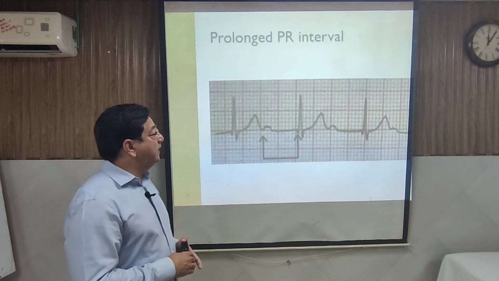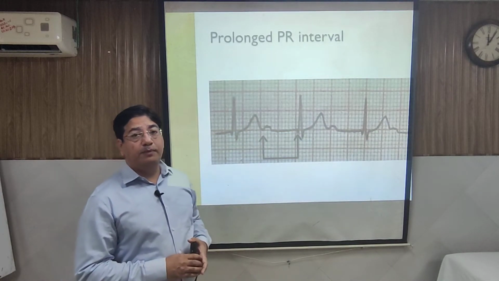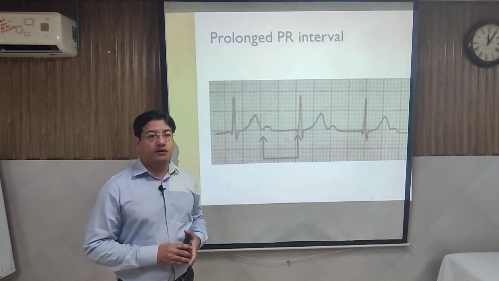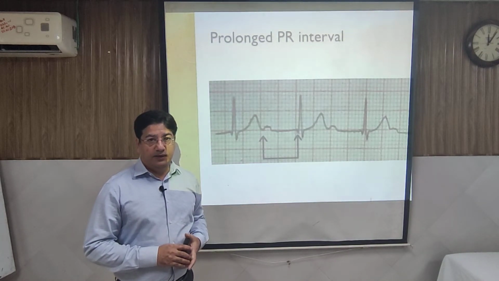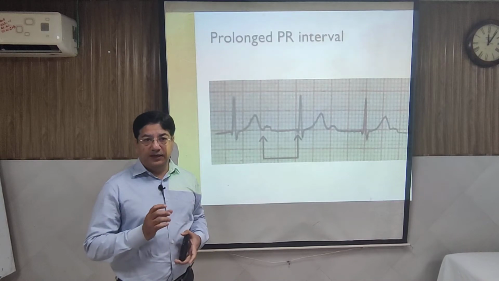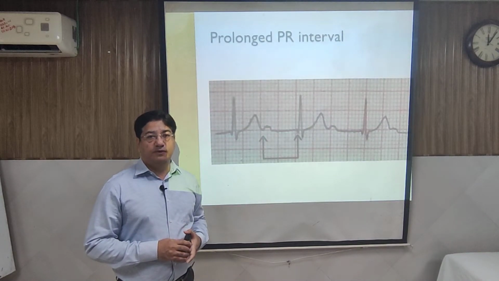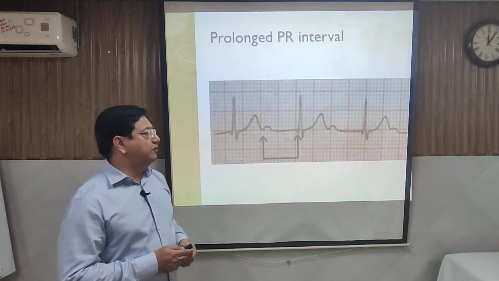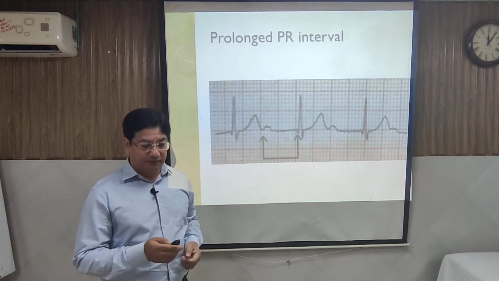So the PR interval will be called prolonged, and this is one of the minor criteria and a sign of heart involvement. The PR interval limit is different for different age groups, but for a final year student, even if you remember it is 0.2 second, that will be enough.